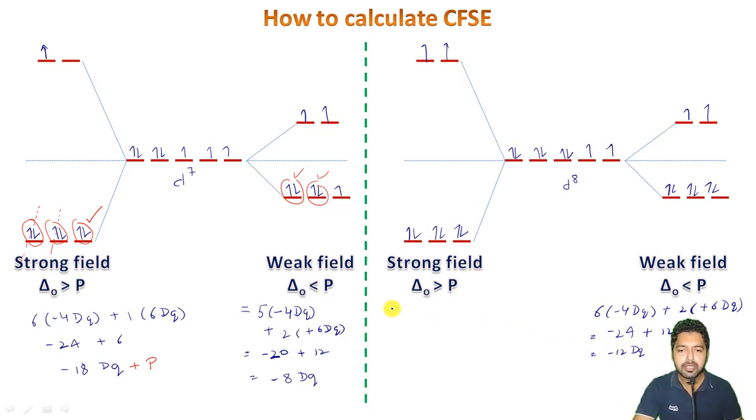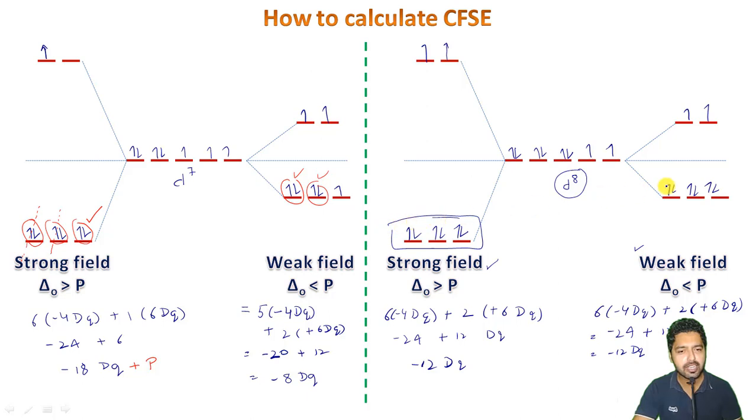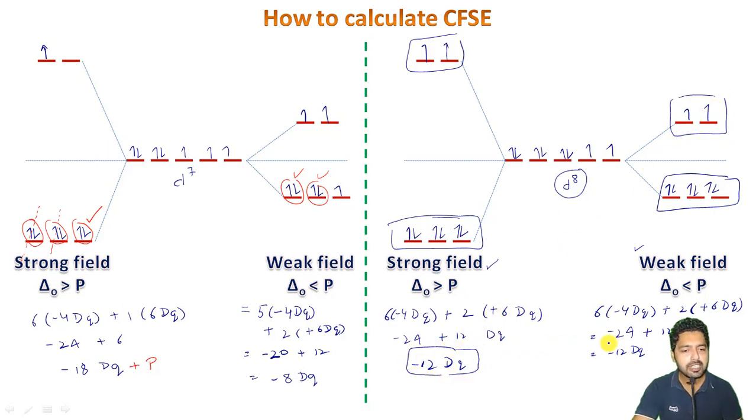In this case it will be 6 into minus 4 Dq plus 2 into plus 6 Dq, which gives us minus 24 plus 12 Dq, and this will be minus 12 Dq. Okay, and you can see here in case of the d8 configuration, the strong field and the weak field are giving a similar type of configuration even after splitting. You can see 6 electrons here as well as here, 2 electrons here as well as here. So this will give me the same amount of crystal field stabilization energy.